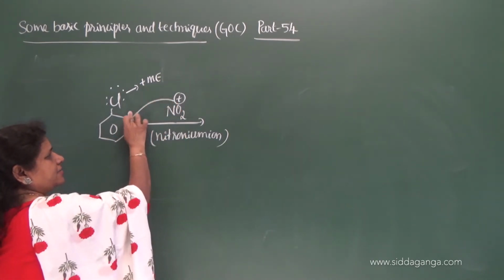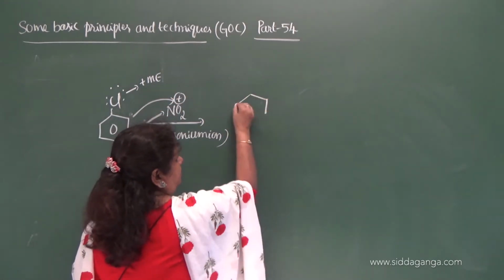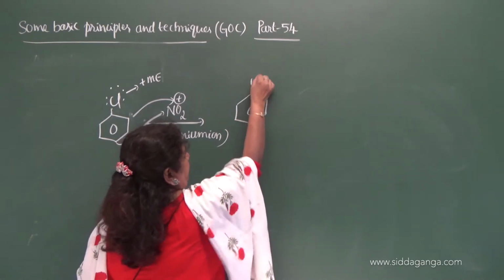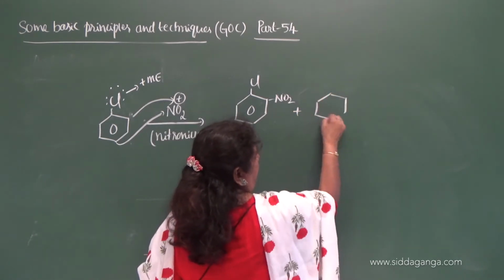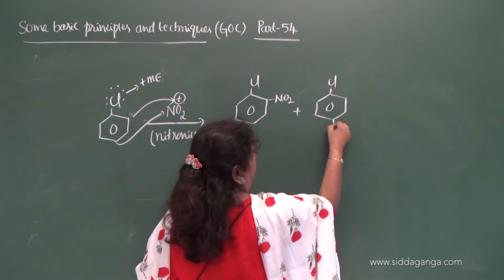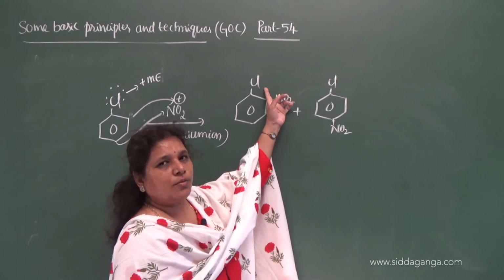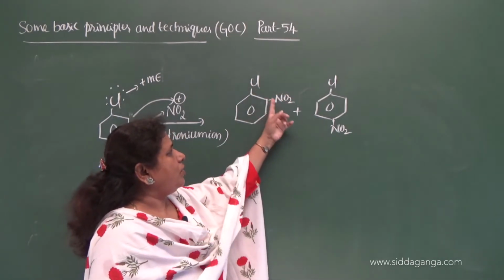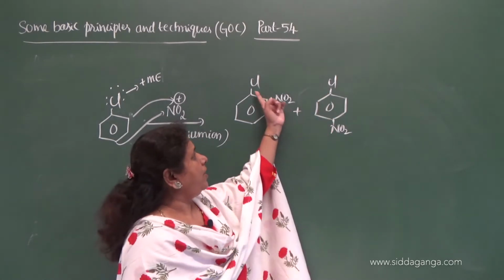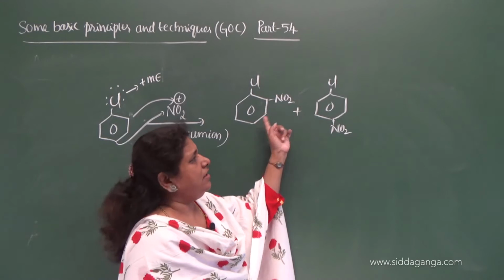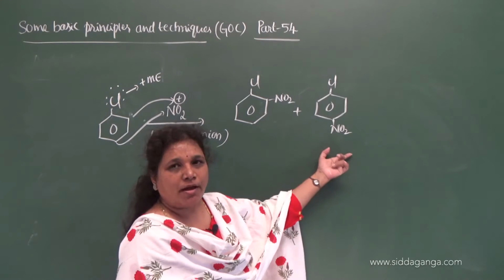So it directs the incoming electrophile to ortho and para position. Then what is the product here? So this is the product, ortho disubstituted product and para disubstituted product. What do you get? Ortho nitrochlorobenzene, or you can say 1-chloro 2-nitrobenzene, or 1-chloro 4-nitrobenzene. You will get a mixture of ortho and para products.